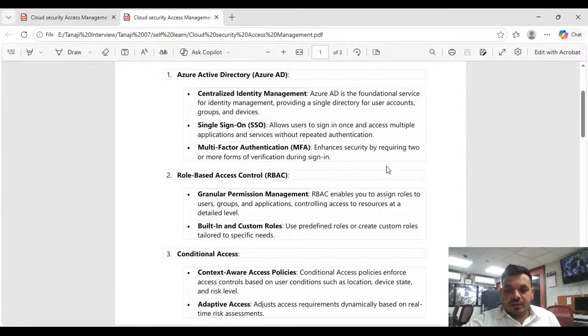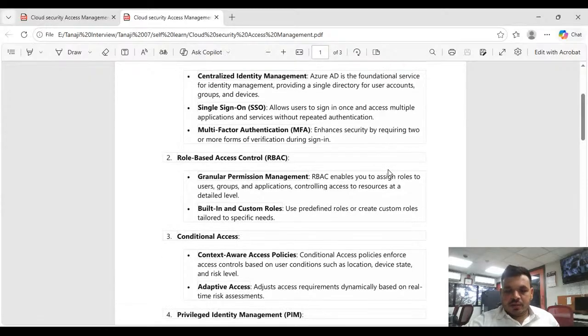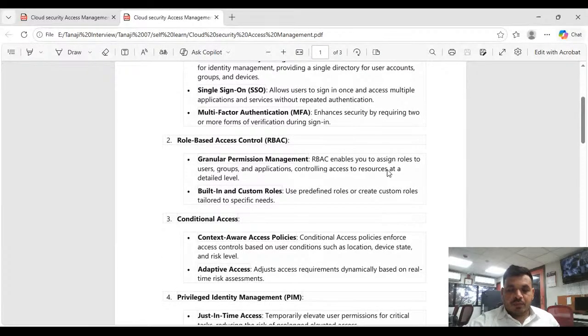So it will secure your login using MFA. There are other things. We have a role-based access control. It is called RBAC, like it is in Azure, which we can say is a customer role. It will give you the access depending on your specific requirement.